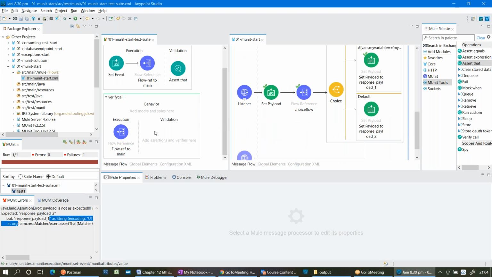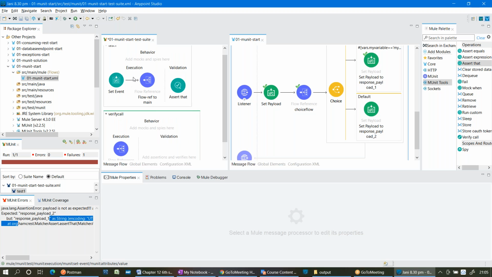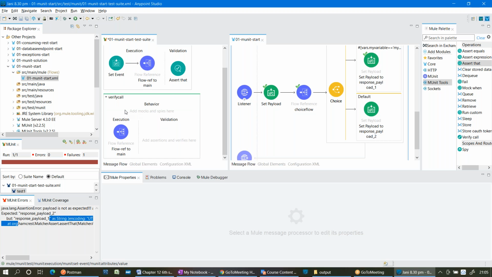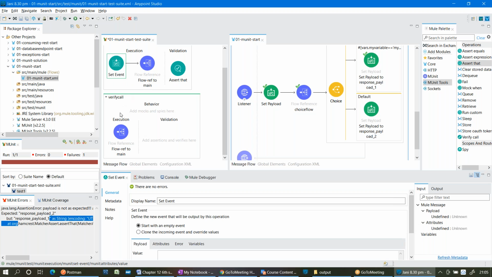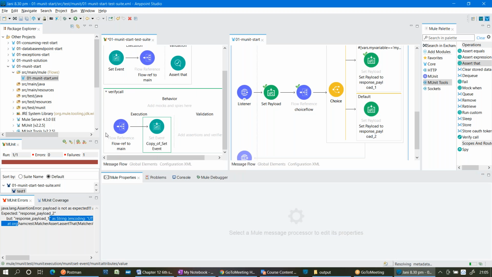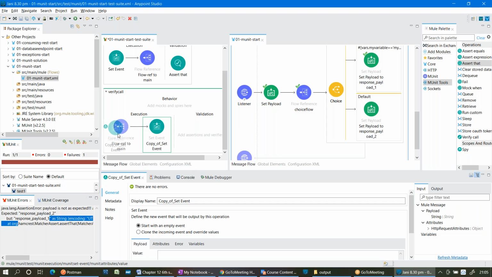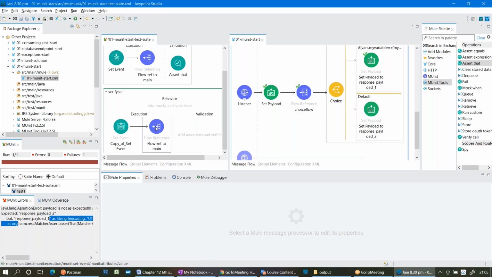When I write one more test case, do I need to create that event again? Yeah, every test is different, right? Definitely I need to create one more event, otherwise I will copy this to that. Set event. I created one more event.